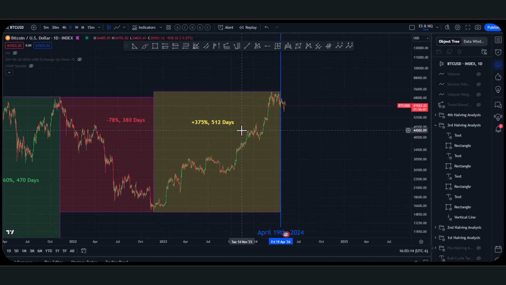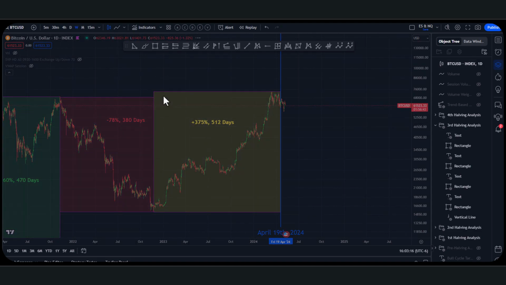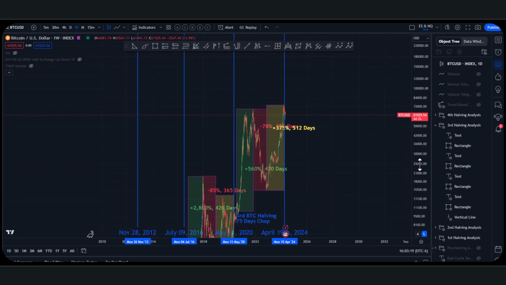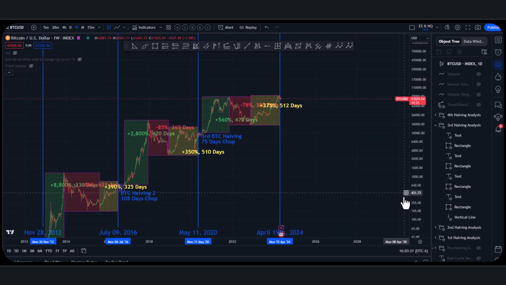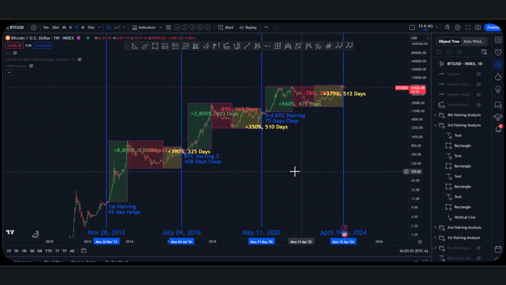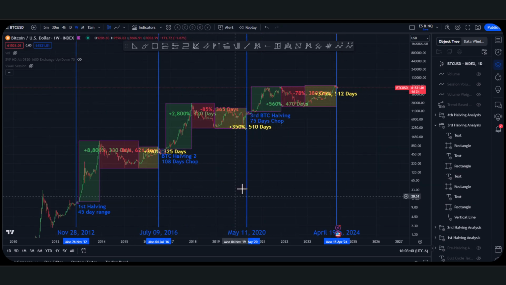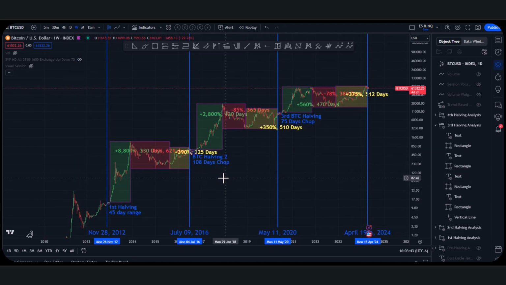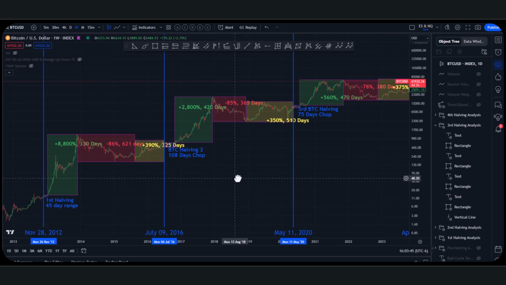I want to zoom out too, so you guys can look at this. It's kind of crazy. Look at how pretty this looks when you break everything up. Look how eerily similar the mechanics are from each halving. You get that little tiny chop, you get that big move up, you get the red, you get the price discovery, you get the halving. Price discovery up to the halving, chop, up, down, price discovery, chop, up, down. And the boxes are very similar sizes, which means price movement is very similar. And you can even compare the numbers.